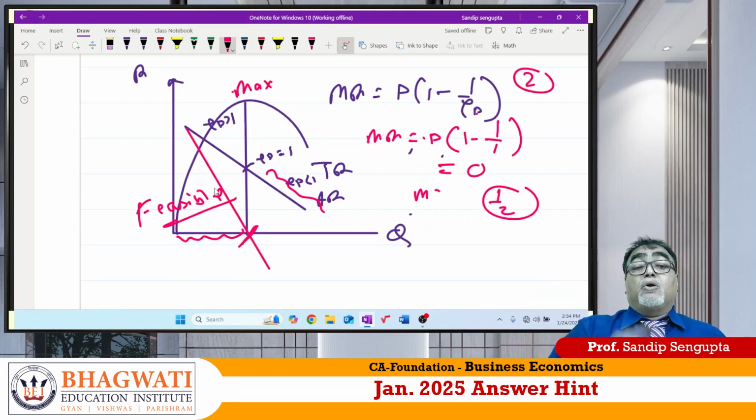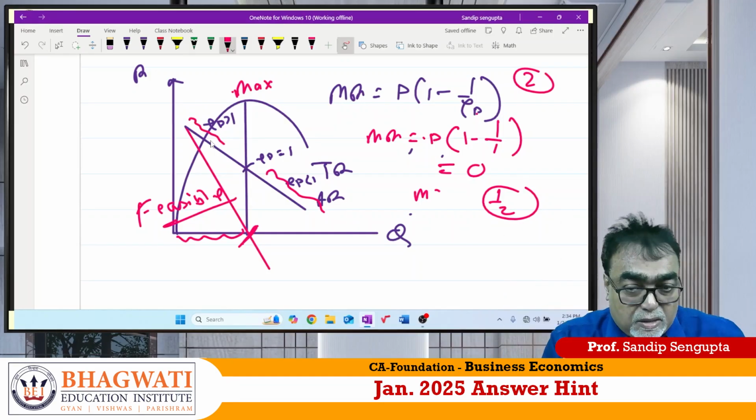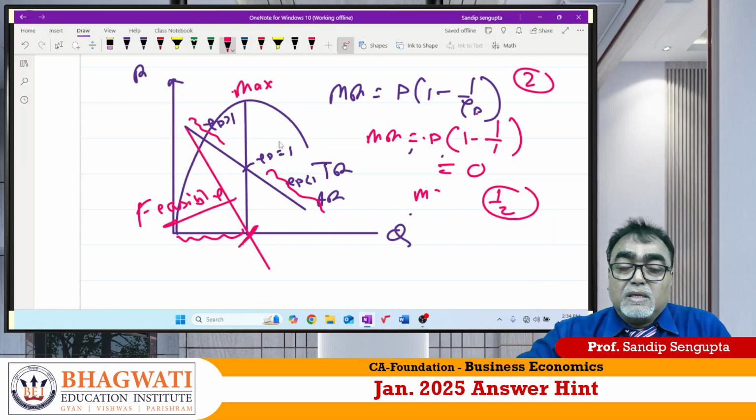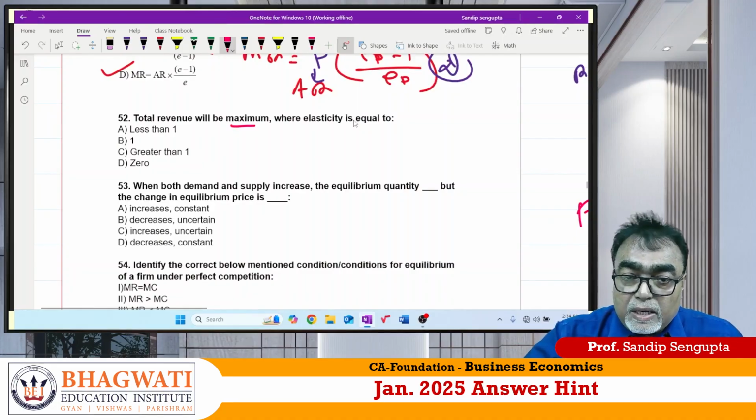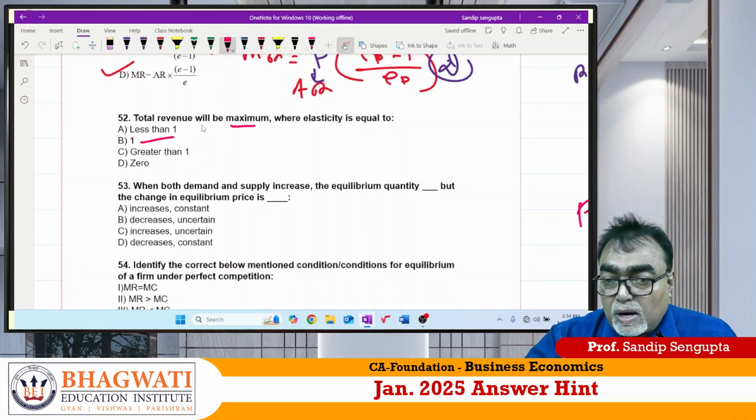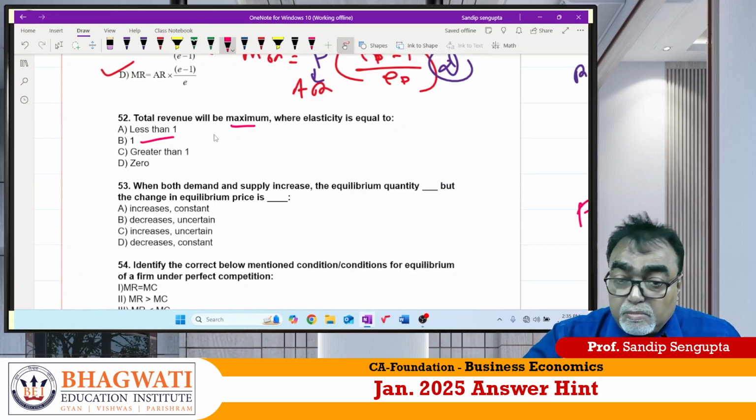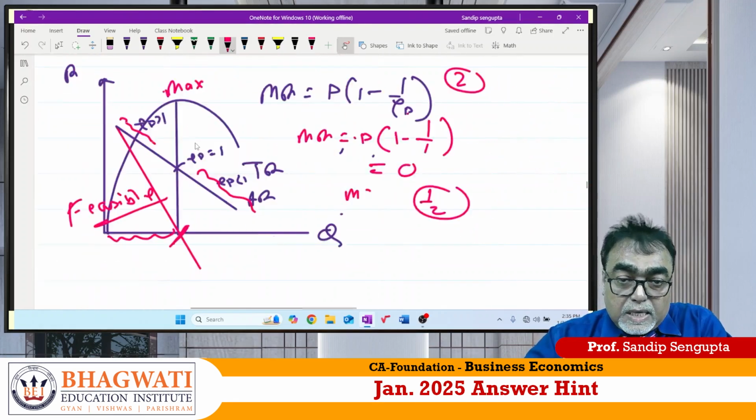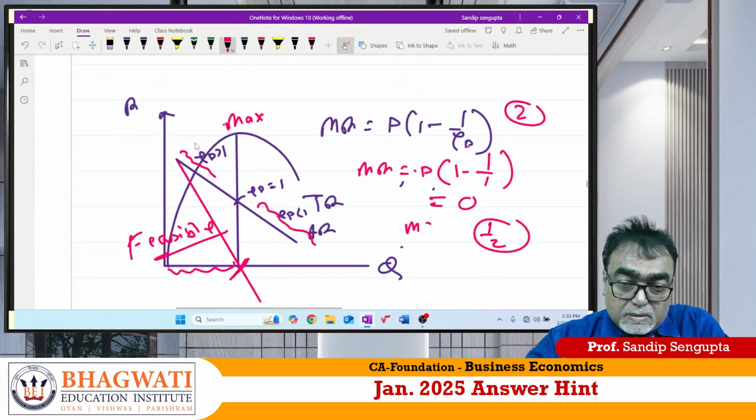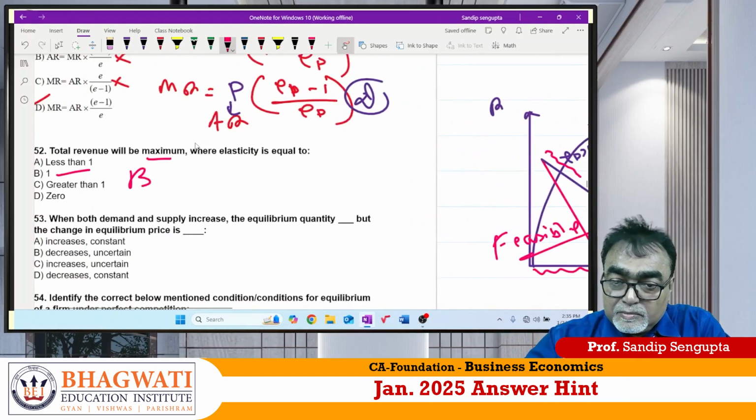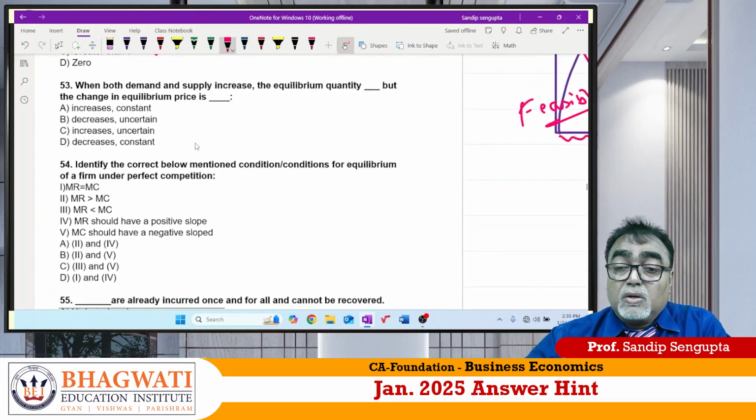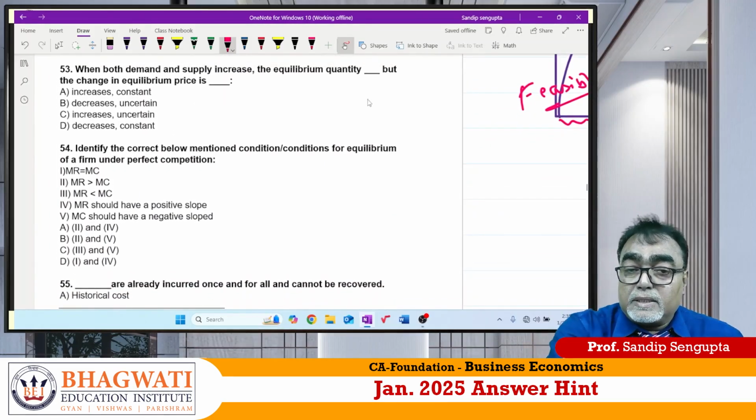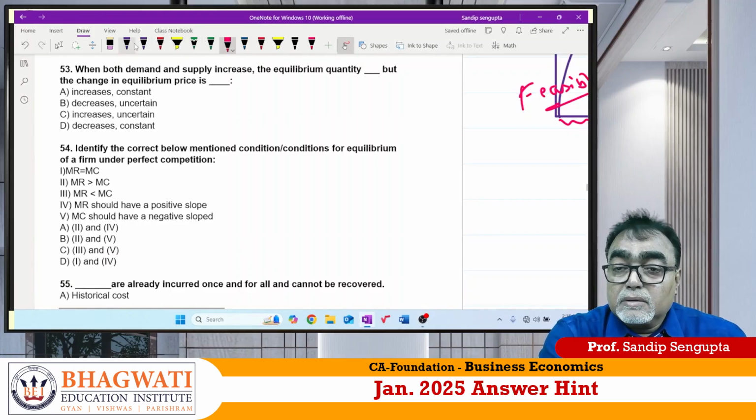A monopoly always intends to take care of the elastic portion of the demand curve. Why I said this, so that you can understand this. Total revenue is maximum where elasticity is equal to 1. 52 answer is B for Bangalore. This diagram will help you for that. Correct?